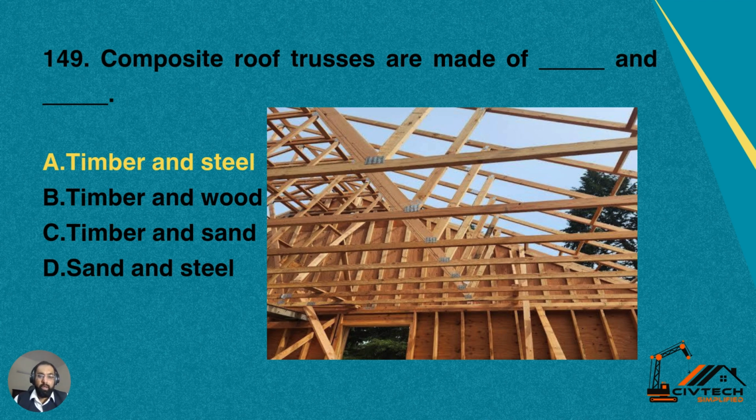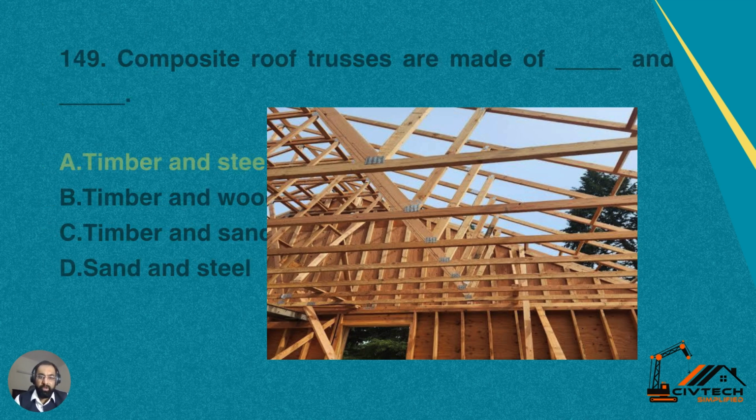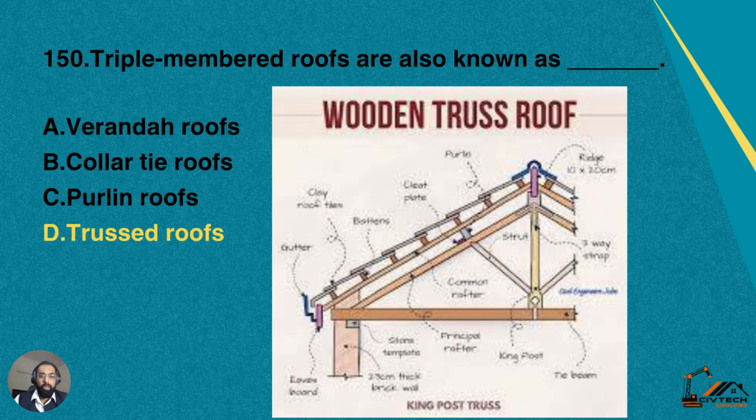Yeah, the composite roof trusses are normally made up of both materials, steel as well as wood or timber. So option A is correct for this question. You can have an idea from the picture as well. The steel cleats and supports are also used, and then majorly it's a wooden frame.